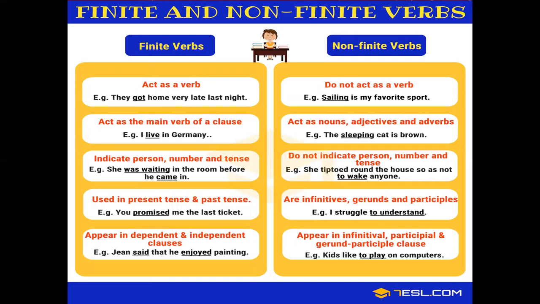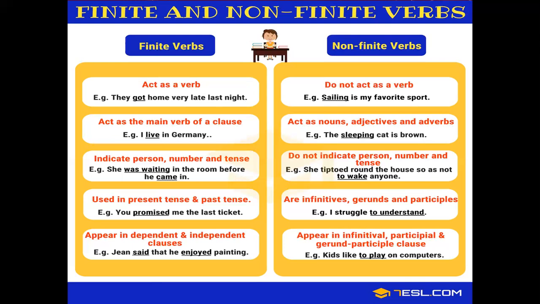Okay, but if you look at the non-finite verbs, they do not act as verbs. So, sailing is my favorite sport. What do they act as? They act as nouns or adjectives or adverbs. So the sleeping cat is brown. Over here, sleeping is actually a verb, but it is behaving like an adjective because it is describing the cat. It does not indicate person, number, and tense.